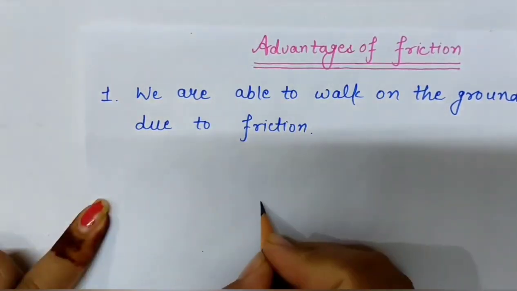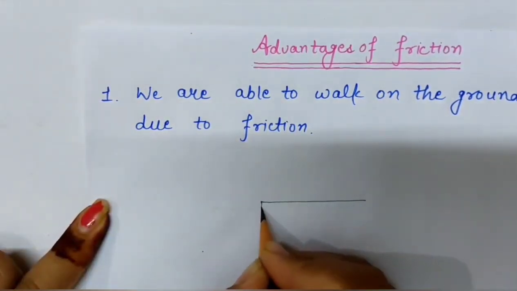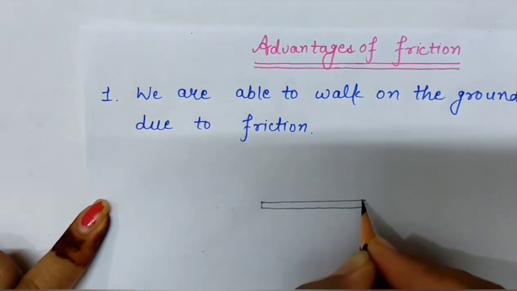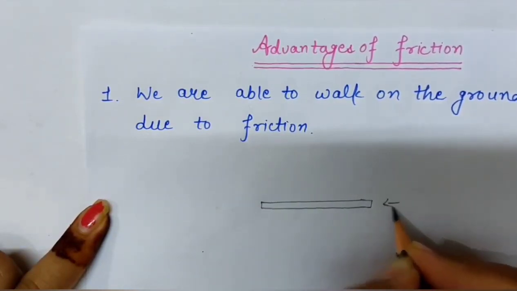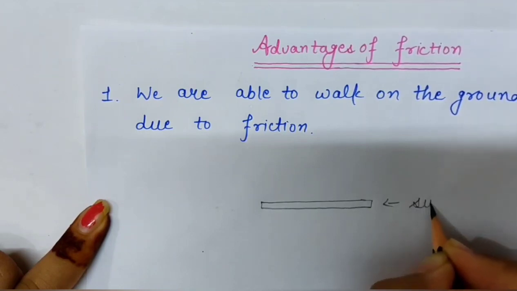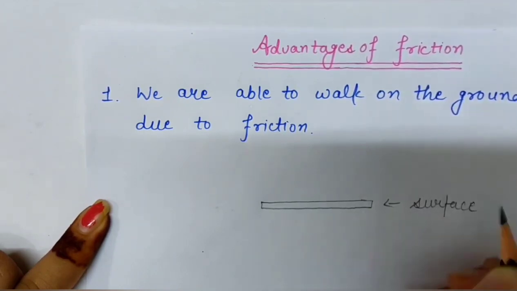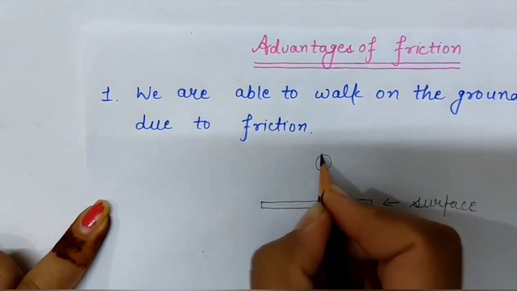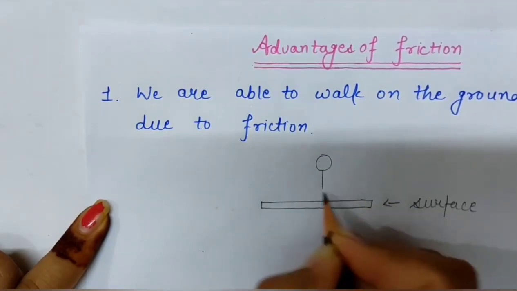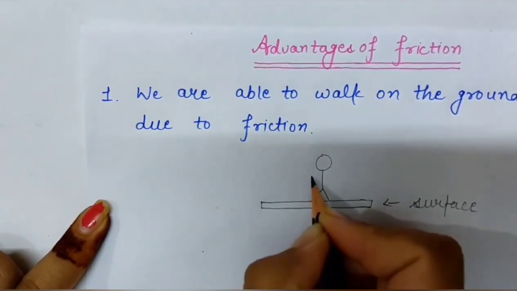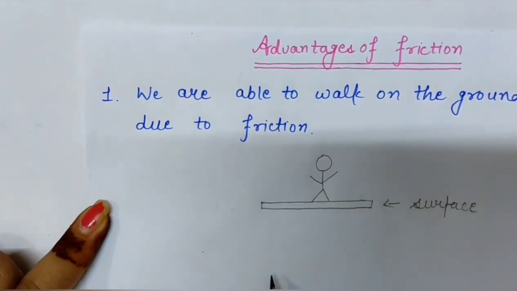Suppose this is the surface of the ground and a man is standing on this surface.